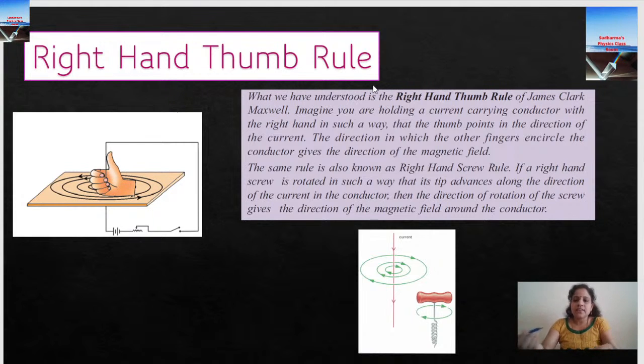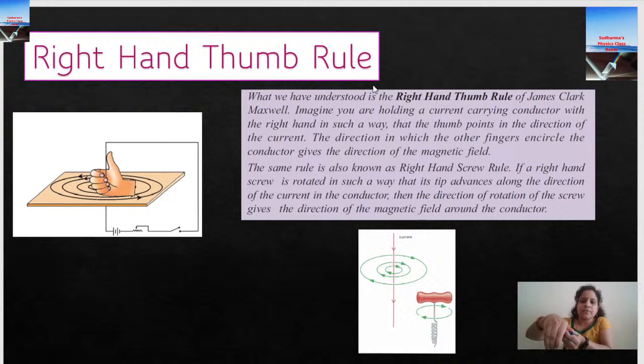Say if they are asking in the horizontal plane, maybe from my right to the left. In that case, the answering is a little bit different. Clockwise or anti-clockwise, we explain only for the vertical plane, if the direction of current is upward or downward. If it is towards left or towards right, we have to answer it in a different way, but the trick is the same. We are going to keep the thumb in the direction of current.